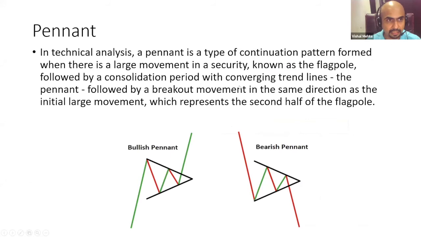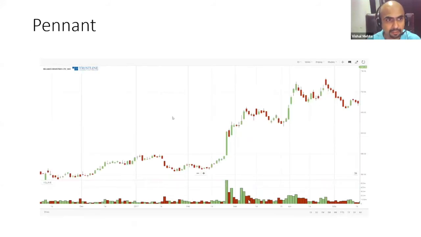Okay, guys. Now we move to almost the last two patterns, called pennants and cup and handle. Pennants are like flags, but flags were symmetrically parallel, a parallel channel, whereas pennants are more like triangles. These are all symmetrical triangles of a very small magnitude. They're very small, merely 3-4 days, like what we have seen for flags. They're smaller in nature. Here is another example of Reliance, a big move.